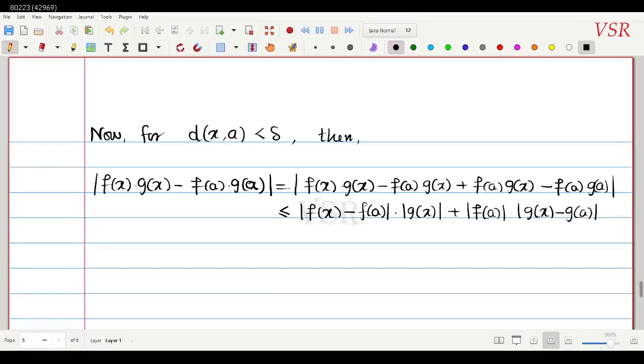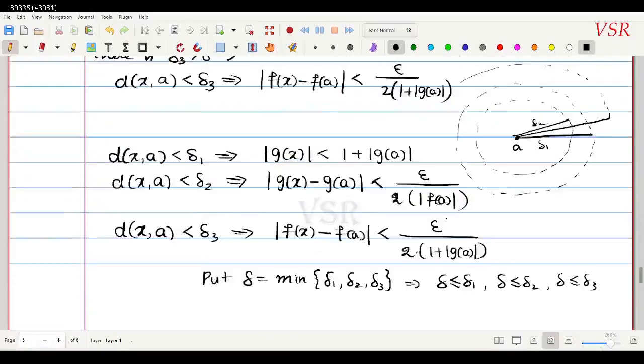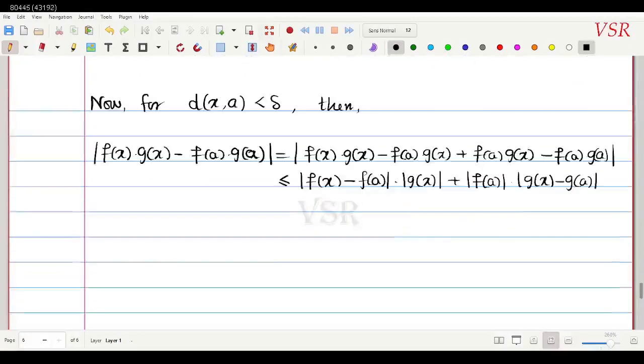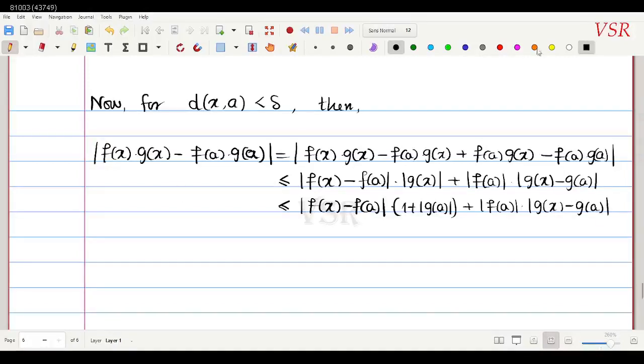Okay, since it is less than, the first step I do is, first, since delta 1, using this, this is less than 1 plus modulus of g of a, I write. So this is less than or equal to modulus of f of x minus f of a into 1 plus modulus of g of a, plus this I keep as it is, modulus of f of a into modulus of g of x minus g of a. Okay, what have I used here? By using delta 1.